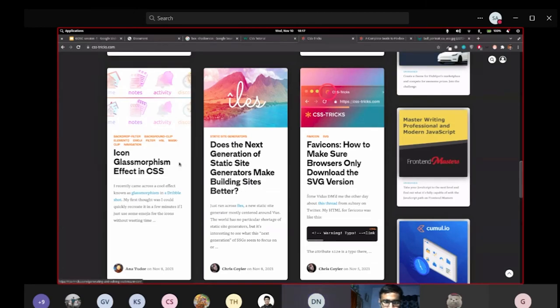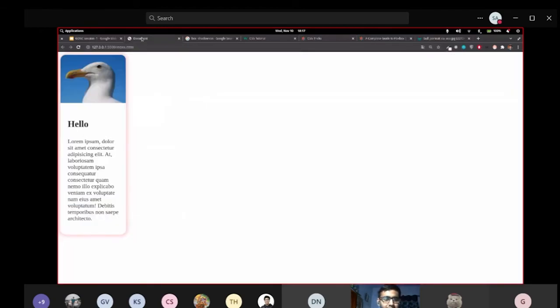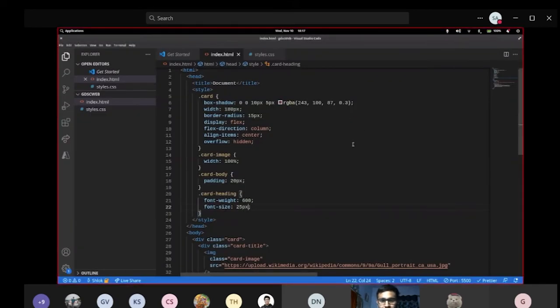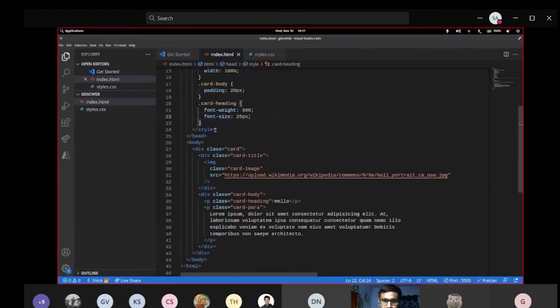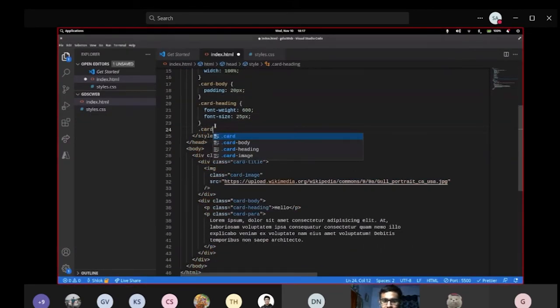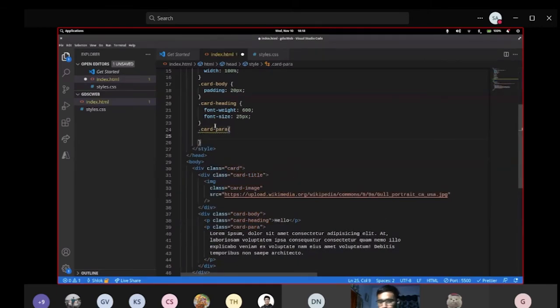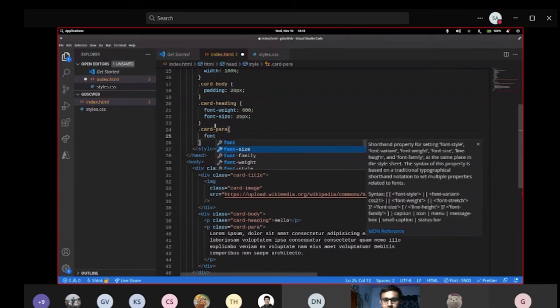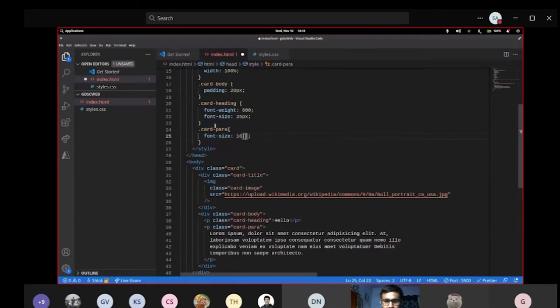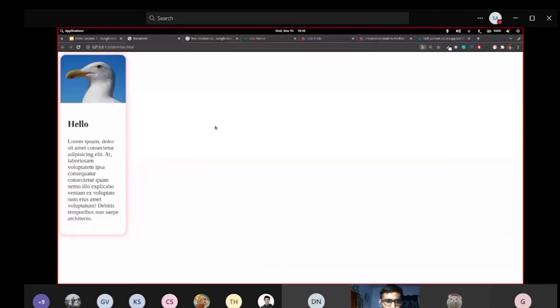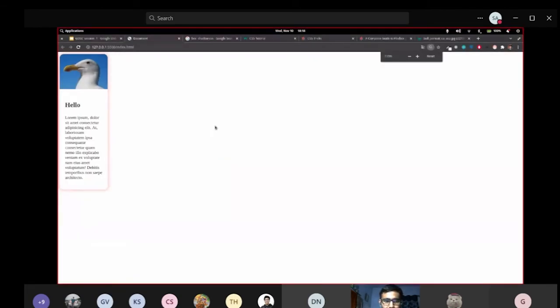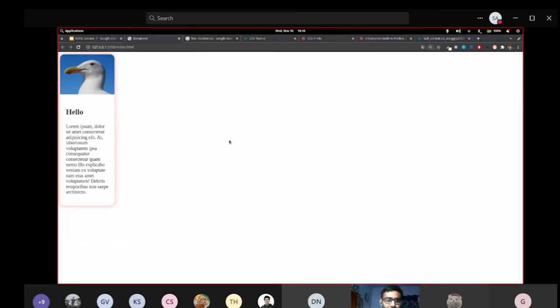What else is there? Suppose I copy this text. Don't use those text. What I can do is I can reduce this text size, right? So there's some card para tag. So what I'm going to do, I'm going to select card para, font size reduced to 16 pixels. Or that's the default one. Yeah, it's the default one. That's why you cannot see the change.